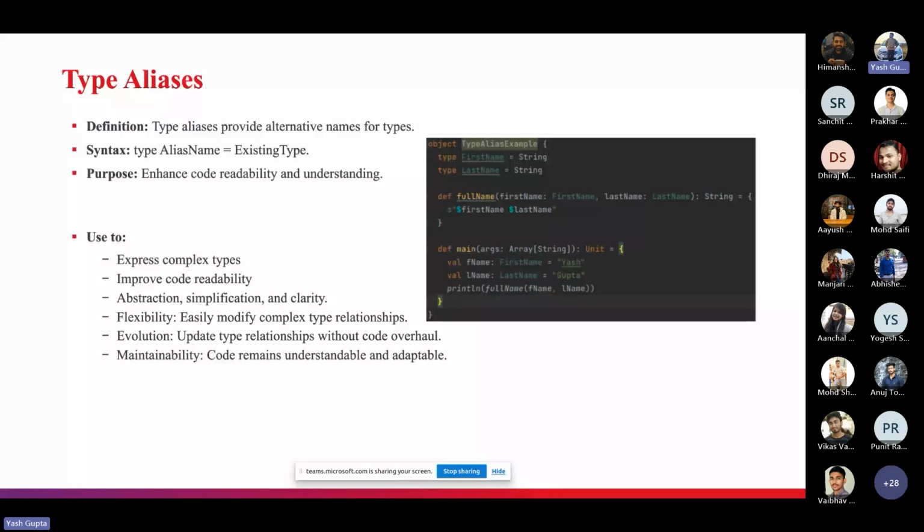Now, if I talk about the use cases, type aliases are particularly useful when dealing with intricate type hierarchies and relationships that I told you about earlier, right? If you want to create child members that should extend a parent member, we can use type aliases so that we can create our own types by using the already predefined members of Scala, right?